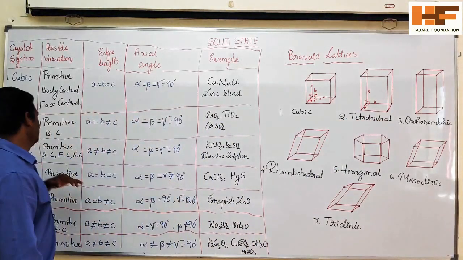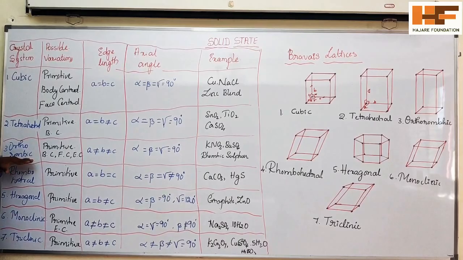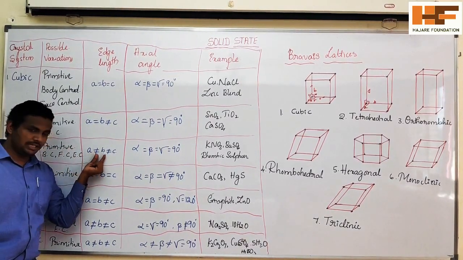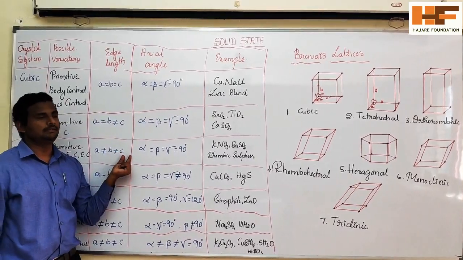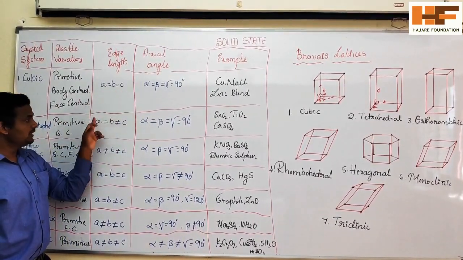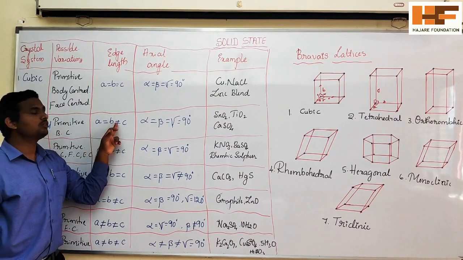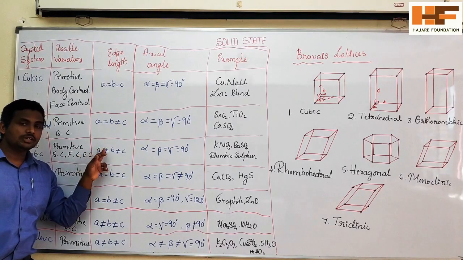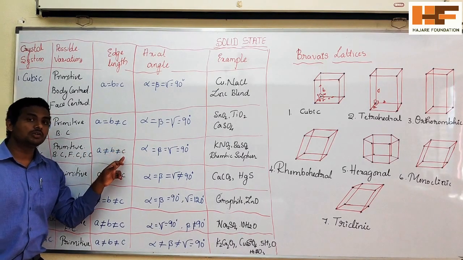Come to the third one, orthorhombic. In the orthorhombic, a is not equal to b is not equal to c. In the cubic, a equal to b equal to c; in the tetragonal, a is equal to b but not equal to c; but in the third one, orthorhombic, a is not equal to b, and b is not equal to c.